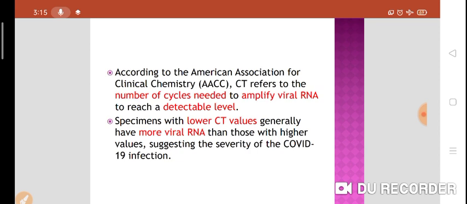What they are saying is that if they need a lesser number of cycles to amplify the viral RNA, that means a lower CT value, that means the viral load is more, meaning that person can potentially spread the infection more than those with higher CT values.